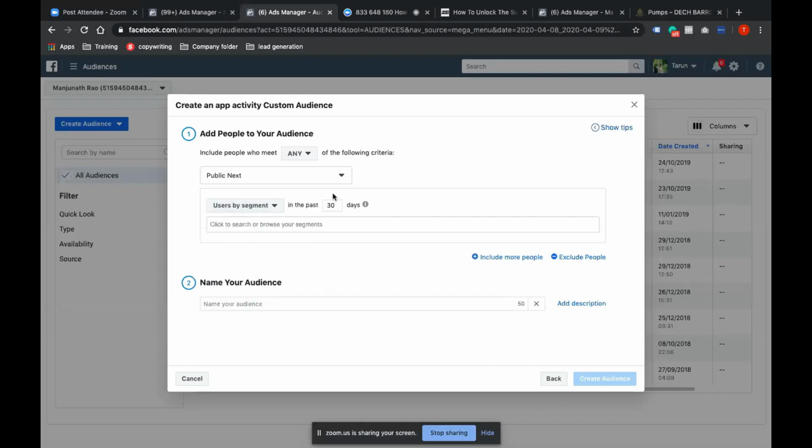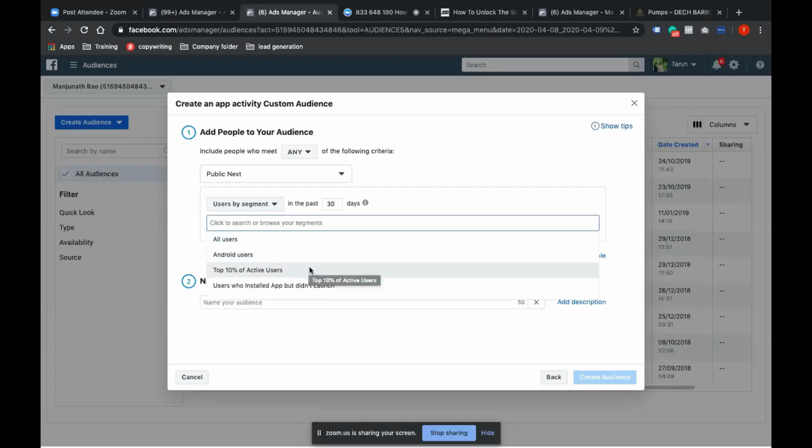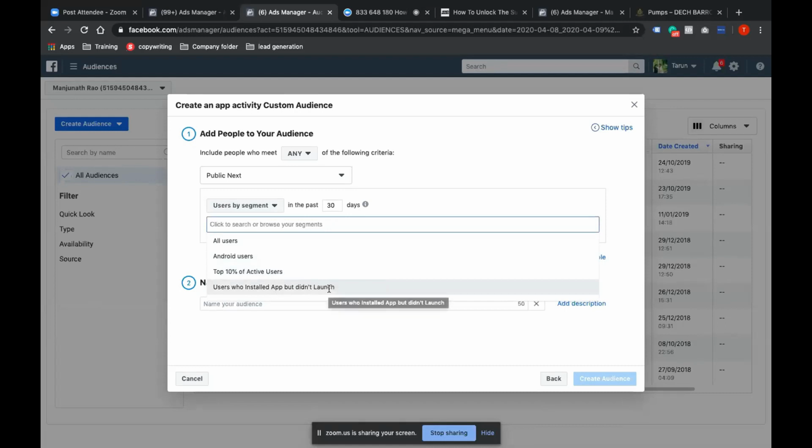Now, user by segment is very interesting. If I want to create all users, I can create a segment of all users. I can create a segment of the top 10% of active users, or users who installed the app but didn't use it. This is very interesting, guys, because a lot of times people install the app and they don't use it, or they don't use it for a while.